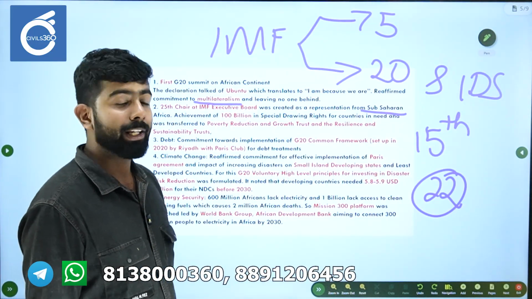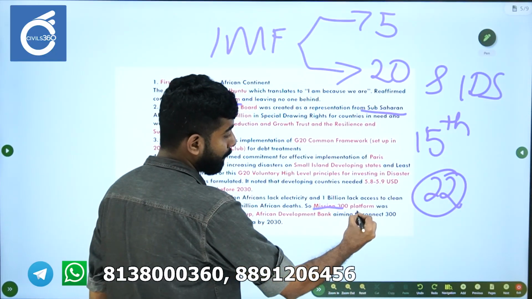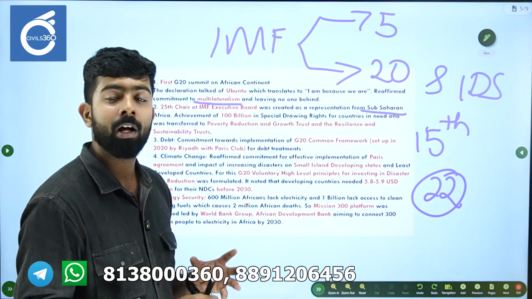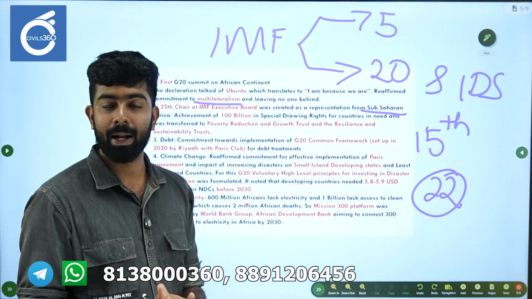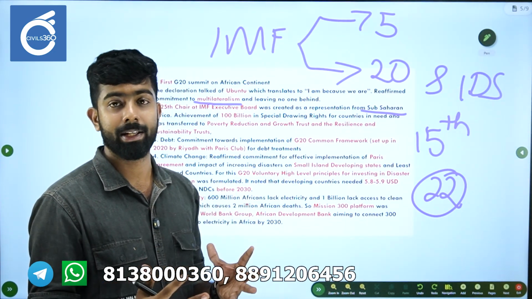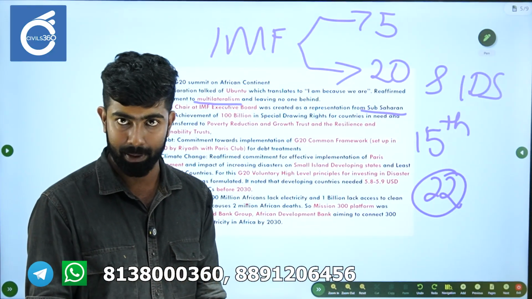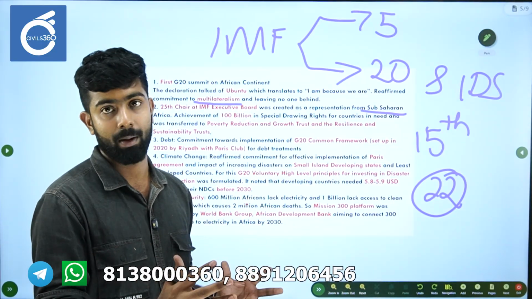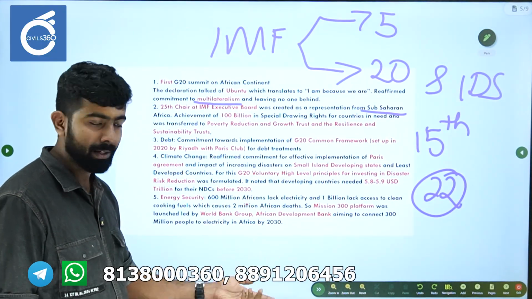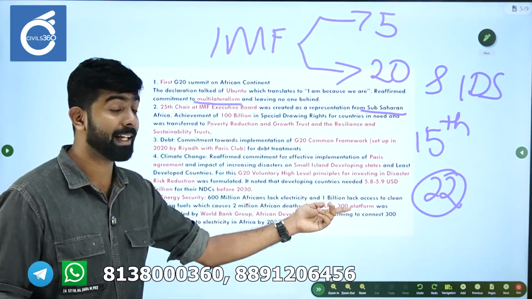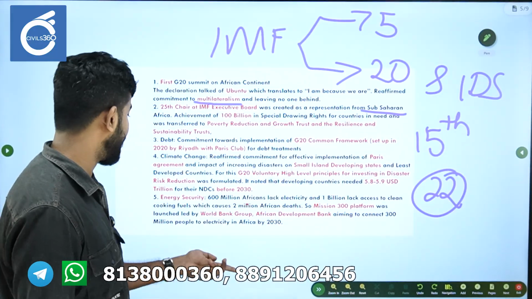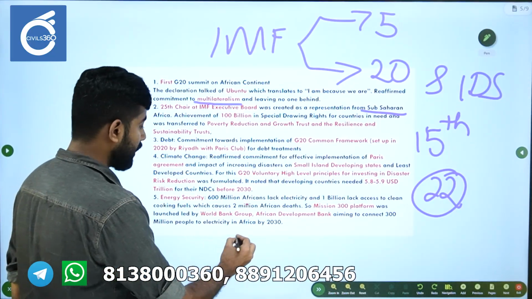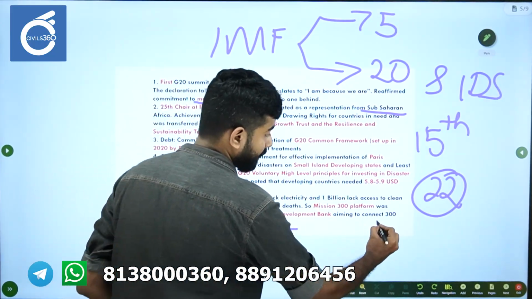Okay, regarding energy security, Mission 300 platform. Okay, Mission 300 platform was created. So Mission 300 platform, it's an initiative by the World Bank and the African Development Bank. They essentially try to provide energy security across Africa, right? So here some statistics are given, but simply understand that the target is to connect 300 million people to electricity in Africa by 2030.